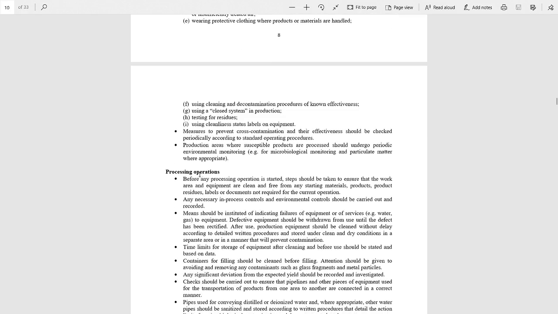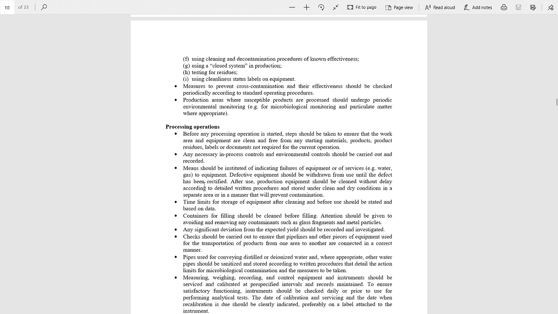Next, processing operations: how processing of any product takes place. First point is that before any processing operation is started, steps should be taken to ensure that the work area and the equipment are clean and free from any starting material. Any necessary in-process control and environmental control should be carried out and recorded.